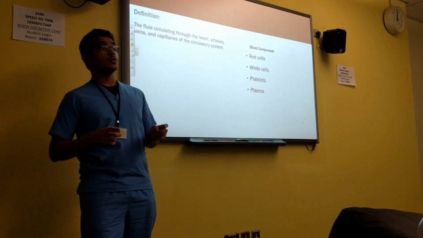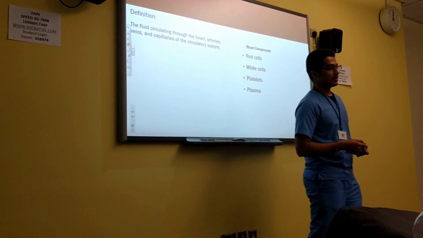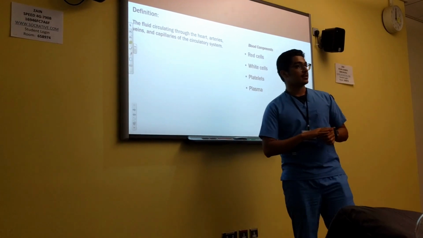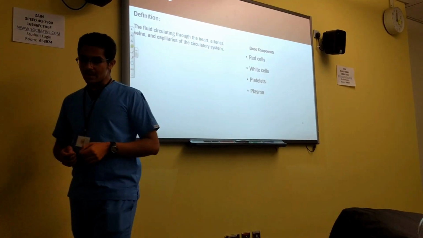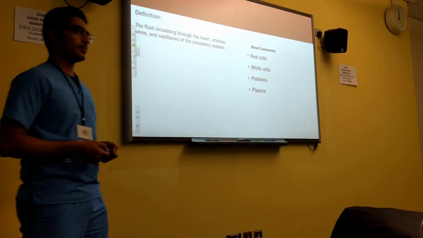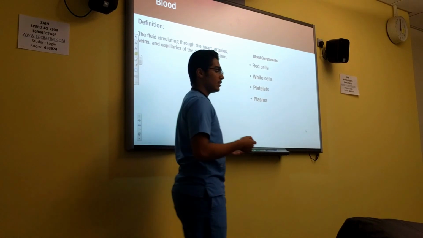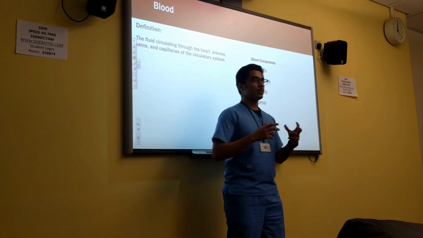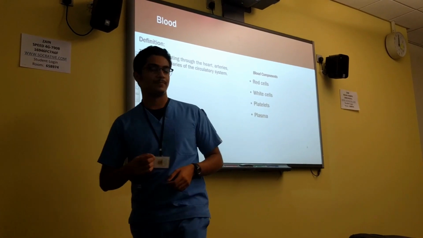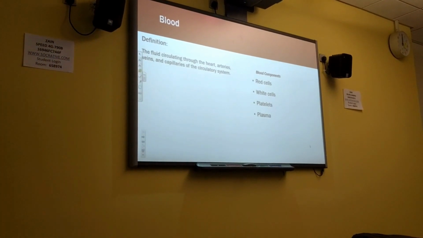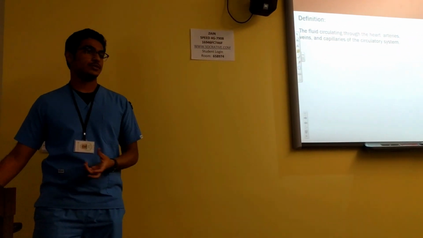White blood cells are known for their part in the immune system. The platelets are disc-shaped cell fragments without nuclei that are involved in the clotting process. Plasma, or blood plasma, is a pale yellow fluid that keeps the white blood cells and the red blood cells in a state of suspension. It also contains dissolved proteins and dissolved nutrients.